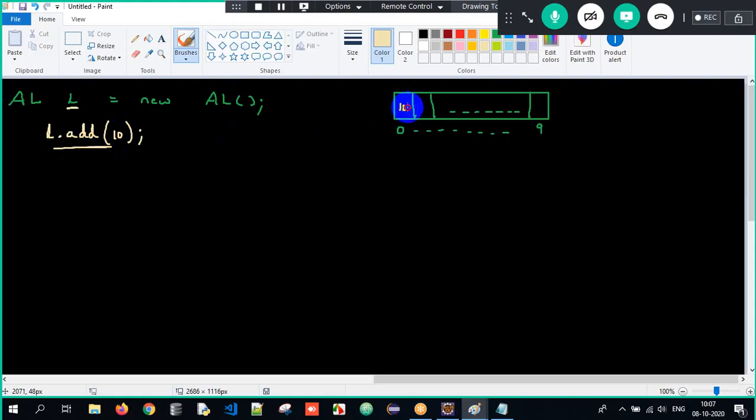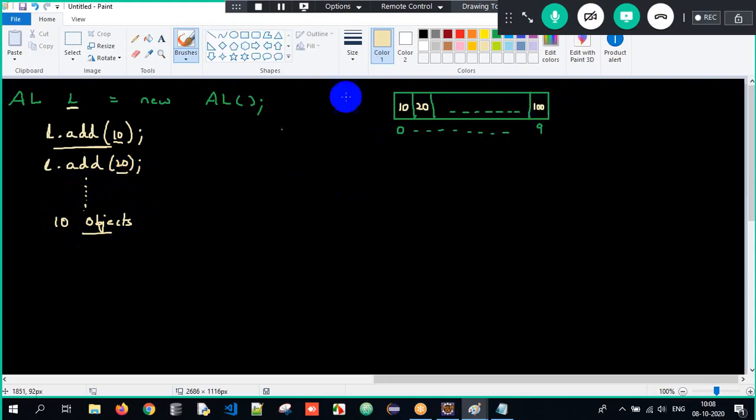So 10 will get stored into index position 0. Similarly, I tell L dot add of 20, and 20 will get stored into the next index position. Similarly, I will store 10 objects here. 10 objects are successfully inserted: 10, 20, 30, 40, 50, 60, and so on. I have entered the 10 objects.